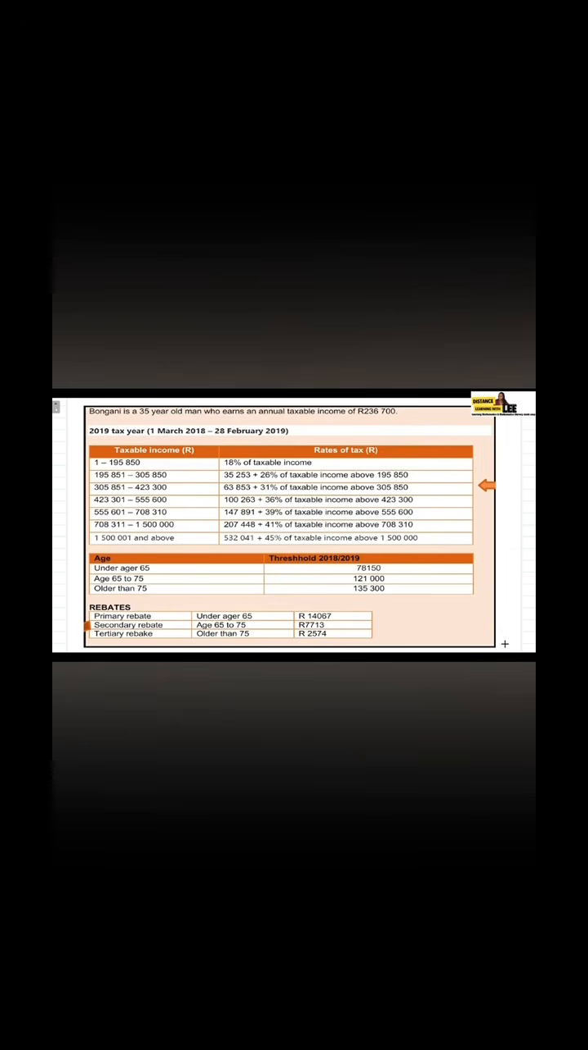So how much a person earns helps us determine the amount of tax that they need to pay. What also affects how much tax a person will have to pay is the rebates. In this case, a person's age helps us determine what type of rebates they qualify for. And then once we are able to determine the type of rebates that a person qualifies for, then we are able to subtract that from the tax that